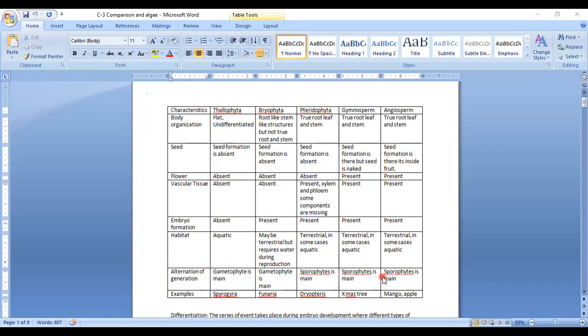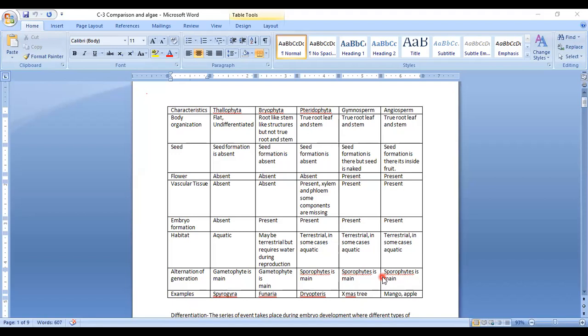Understood, beta? So you can understand how pollen and the embryo sac are dependent on the main tree for their survival. And if you compare the size and the lifespan, you can understand how dominating the sporophyte is. So this is all about alternation of generation.